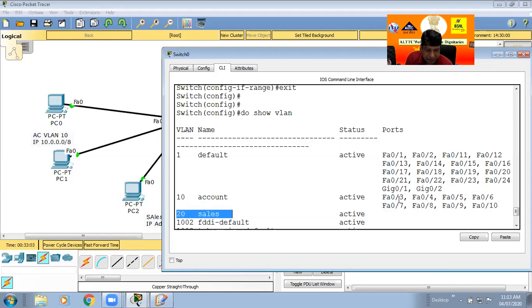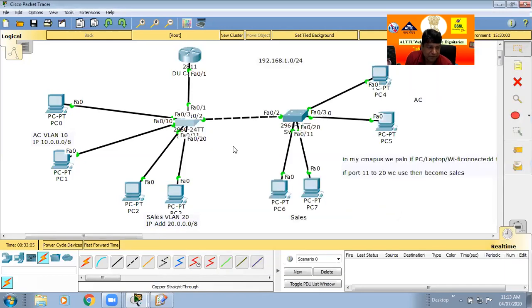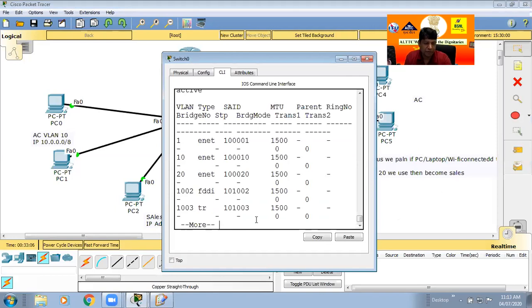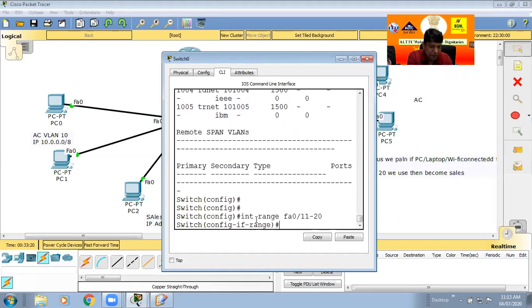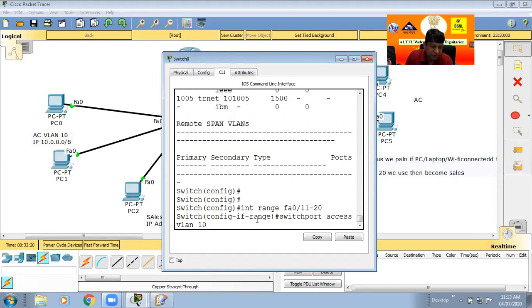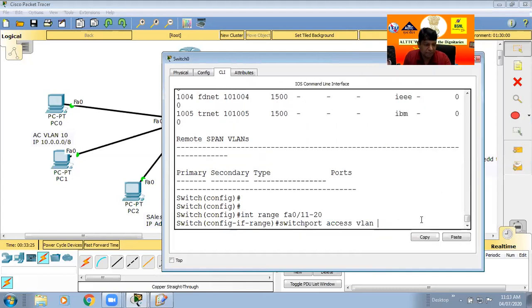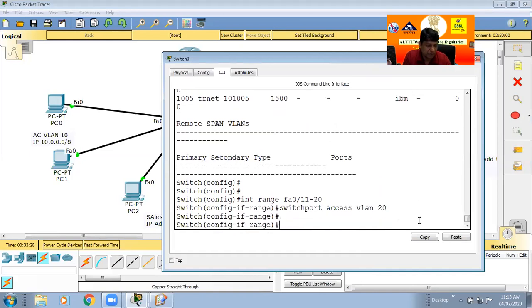So for sales, the similar command again. Click here. Now exit, then int range fa 0/11 to 20. Again the same command: switchport access VLAN. What do I instruct to the switch? VLAN 20, and just enter. Do write.